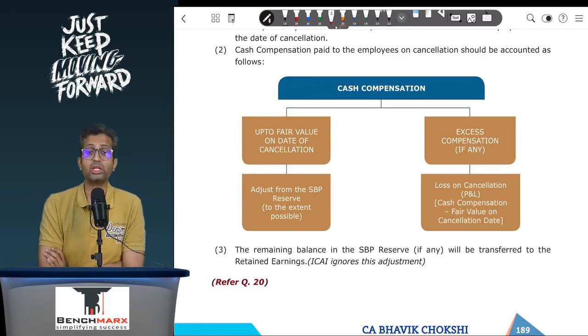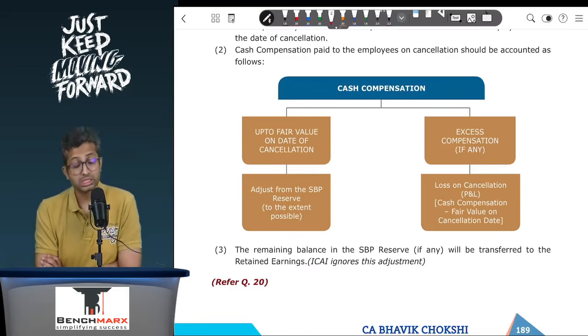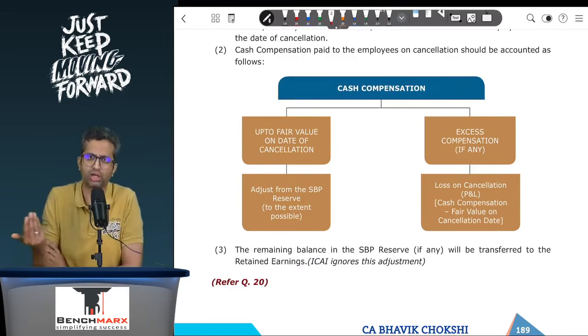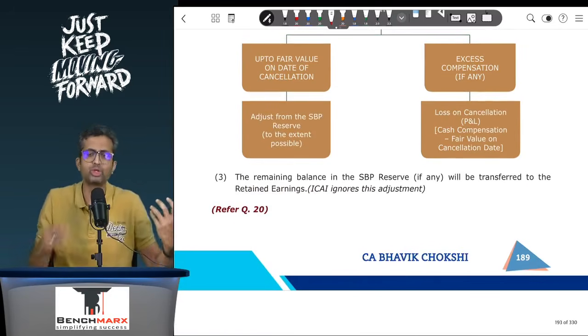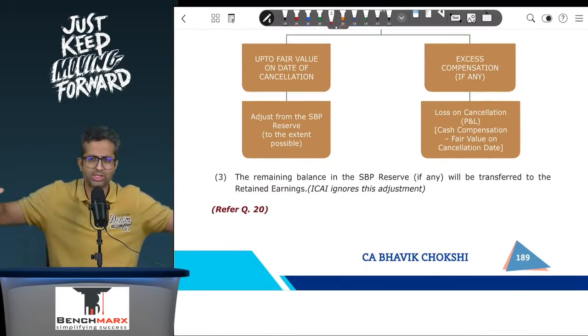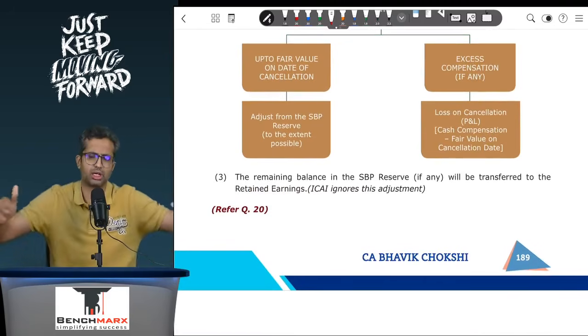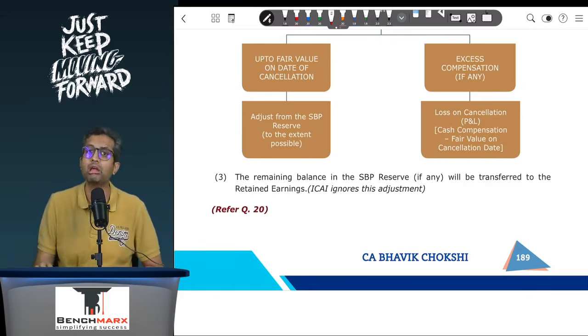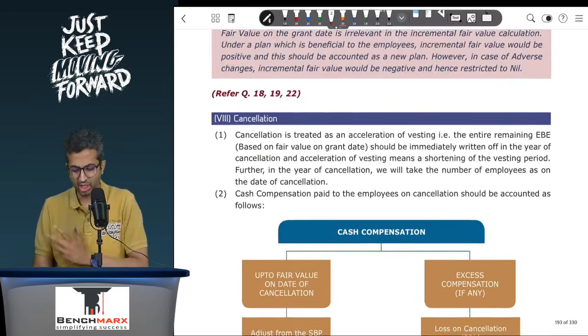However, there is a possibility that after these adjustments, there may still be some balance in the SBP reserve. The Institute remains silent. Technically, it should be transferred from one component of equity to another, and hence it should be transferred from the SBP reserve to, let us say in this case, retained earnings. We prefer passing that adjustment, though you will not probably see that in the Institute's solutions. It will kind of keep it open. But ideally, to give a logical closure, we will transfer it from one component of equity to another. So that is regarding cancellation.